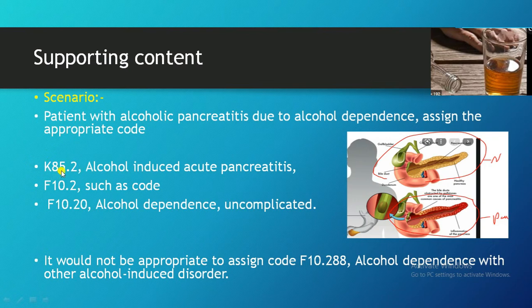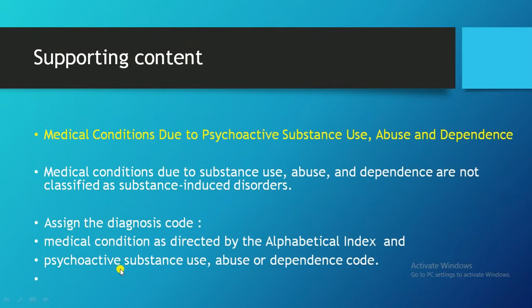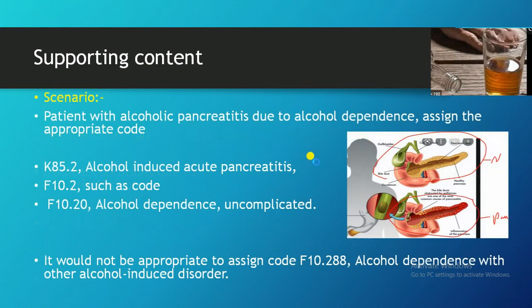K85.2. And then next, as I told, we code the psychoactive substance use, whatever they have documented. It is alcohol dependence, a psychoactive substance, so we code the F10.2 category. You will get the direct code for alcohol dependence, uncomplicated, F10.20.